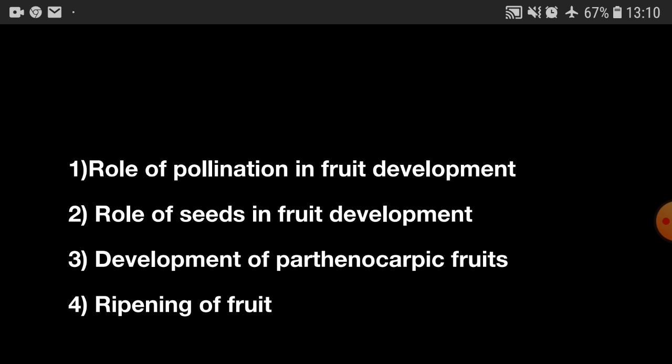So it has been investigated that developing seeds produce auxins, gibberellins, and cytokinins. These three are plant hormones, and they help in the normal development of fruits. Is that clear?